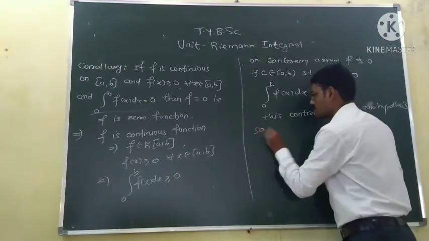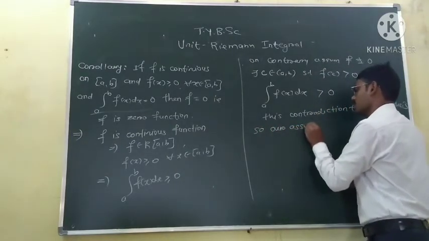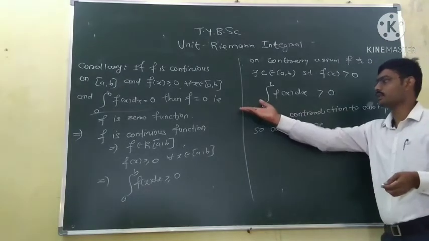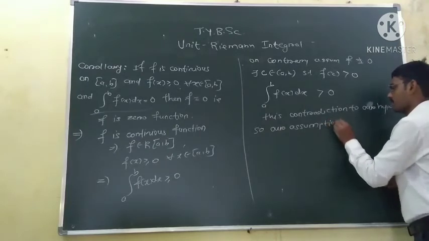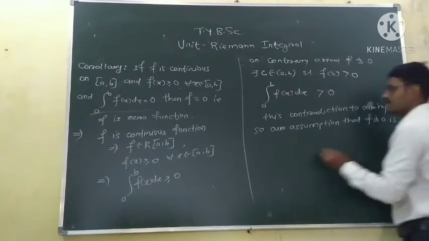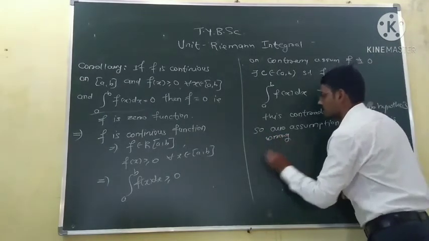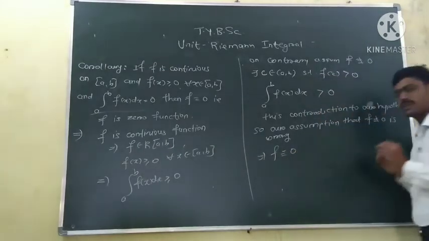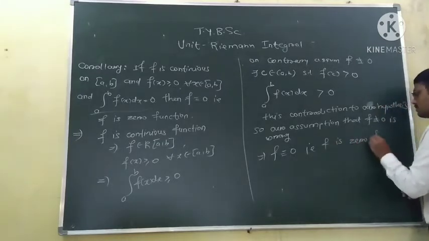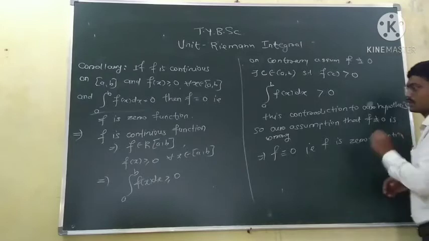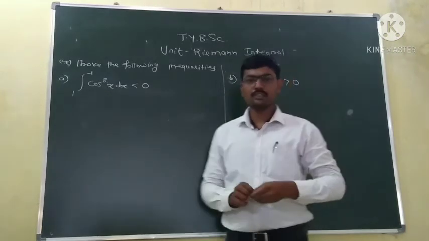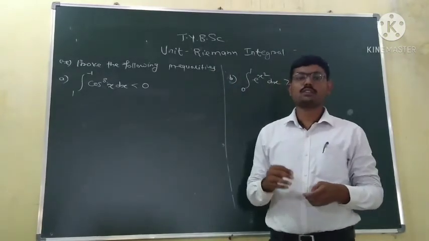Okay, so our assumption that the function is not equal to 0 is wrong because we are getting a contradiction to our hypothesis. This implies the function must be equal to 0. That is, f is the 0 function. This is the proof of our theorem. Now we will see an example based on the theorem we have just seen.